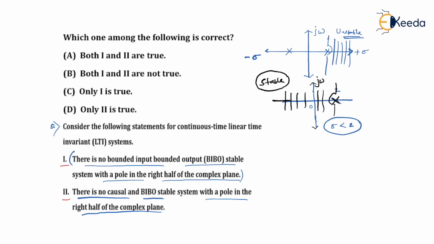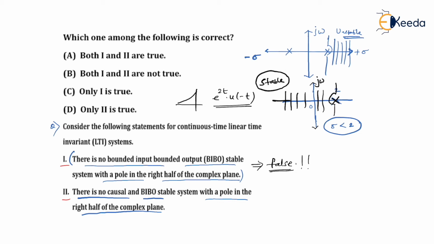So for example, this is e to the power 2t times u of minus t, so it is this kind of system. If you look at it, it will have a graphical representation like this. Now if you look at its response, you can see clearly that it is bounded in nature. If this is bounded in nature, definitely it is stable. So statement 1 is a false statement. It was claiming that if your pole lies in the right half of the S-plane, then the system is unstable, that is, the system cannot be a stable system.